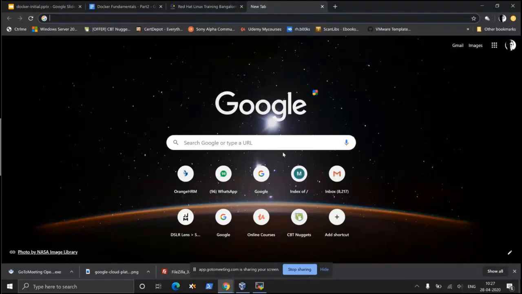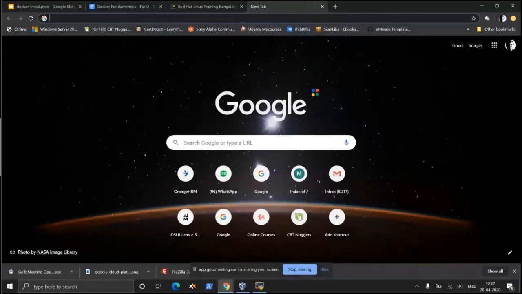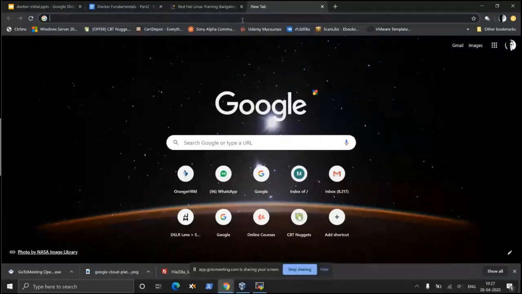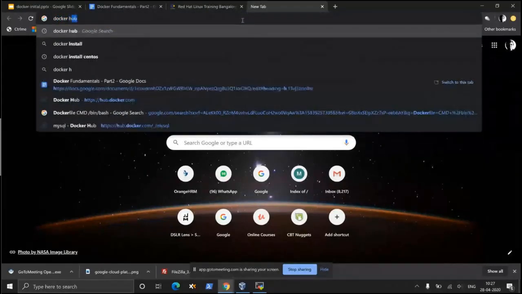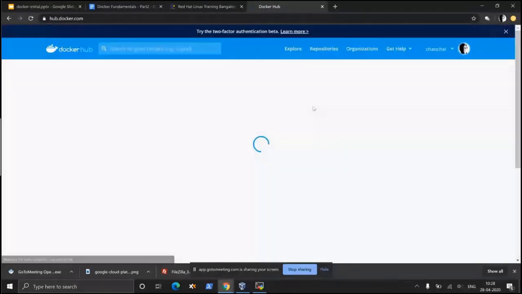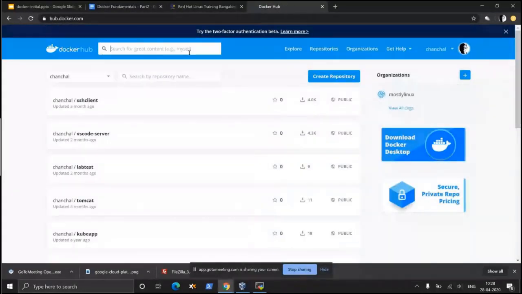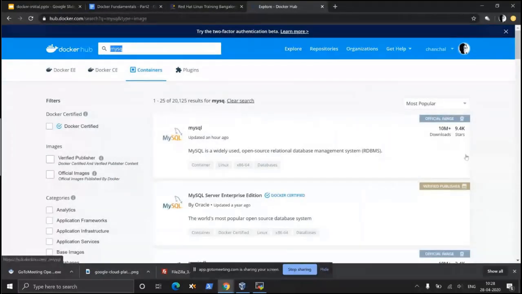And let's assume the latest container that we install, we are not really sure about the version of MySQL it will install, isn't it? So let's go to Docker Hub. Let's assume I am interested in a version of MySQL that is of version 5. So I'm going to search MySQL here. The very first one has the largest amount of downloads. I click MySQL.